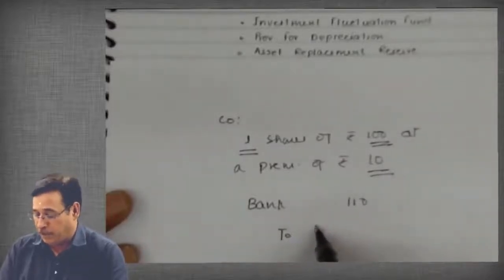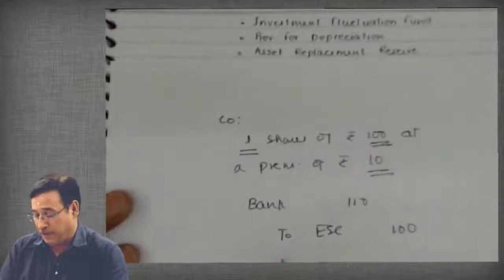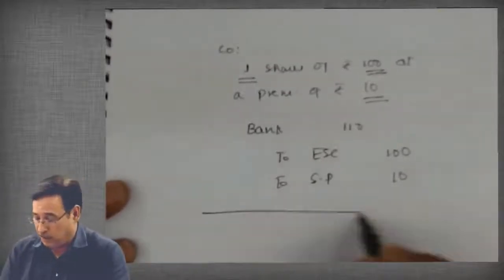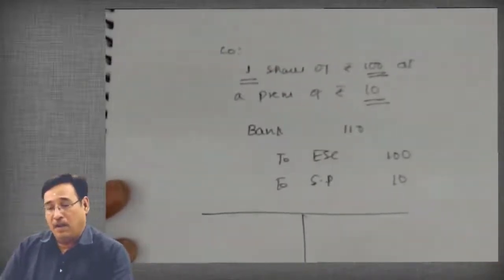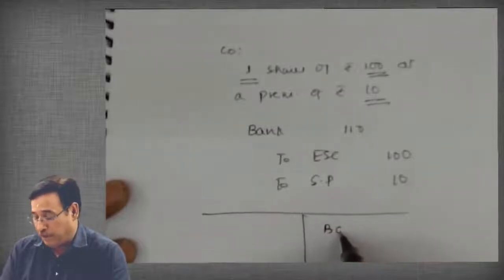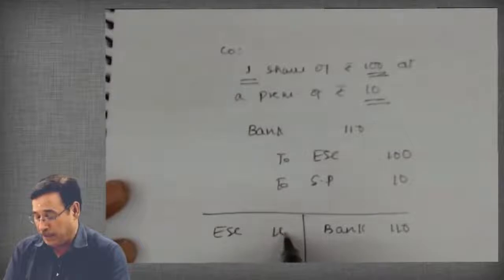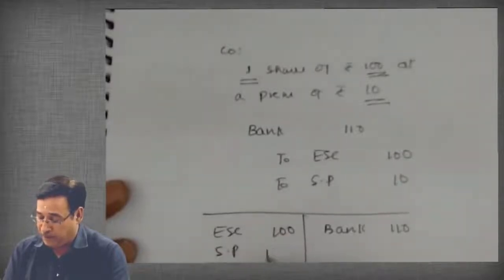Then you will write here equity share capital 100, and of course security premium 10. This will be the entry. Do you agree with me? Yes, sir. Now in the balance sheet, I will write bank 110, equity share capital 100, security premium 10.